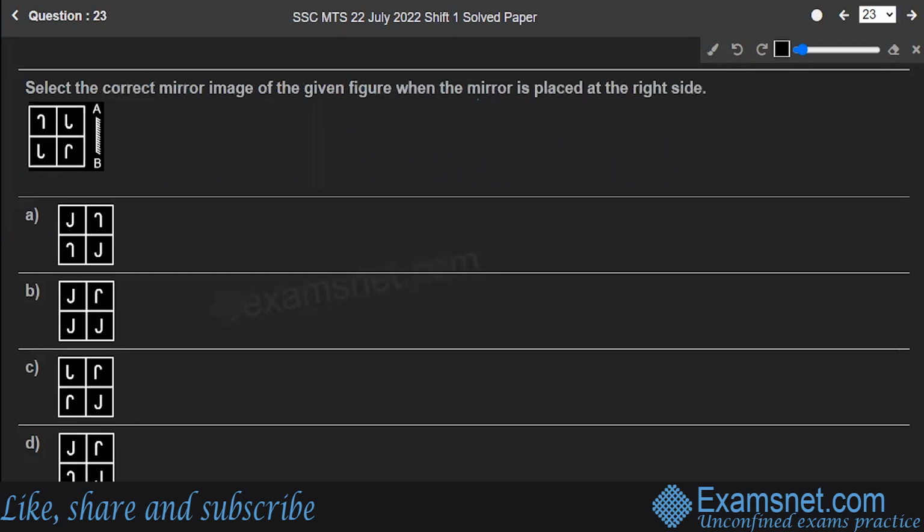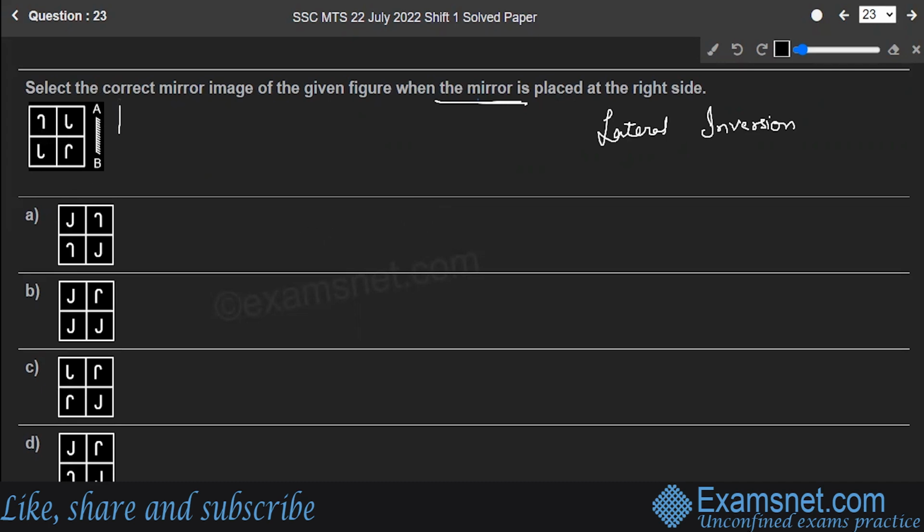Select the correct mirror image of the given figure when the mirror is placed at the right side. So again, a mirror problem. We already talked about this. It will follow the concept of lateral inversion. What is that? The right of the object appears to be the left of the image, and the left of the object appears to be in the right of the image. Okay. All right. So following the same pattern, let's find out how will this look like.